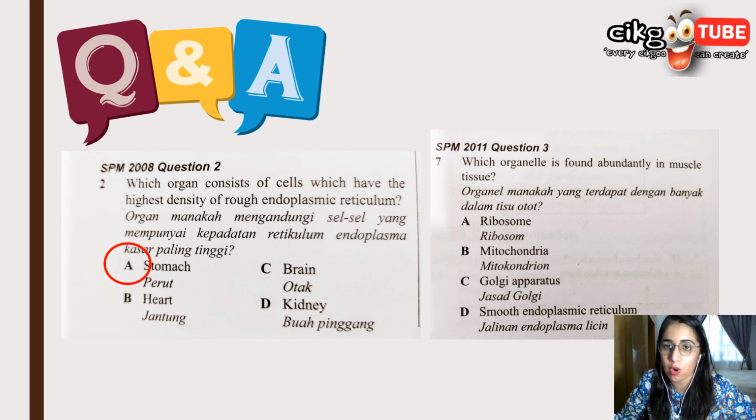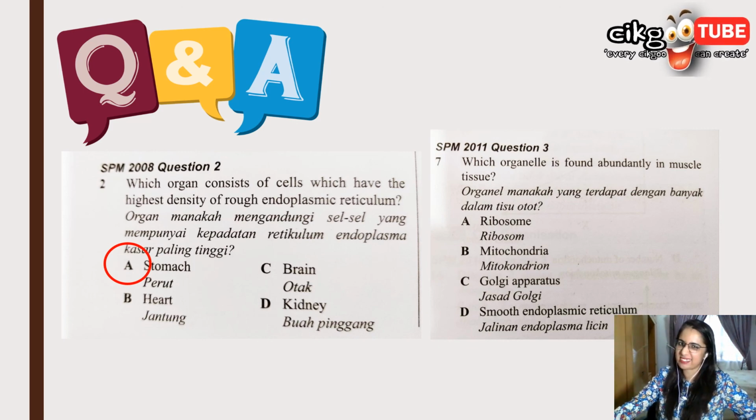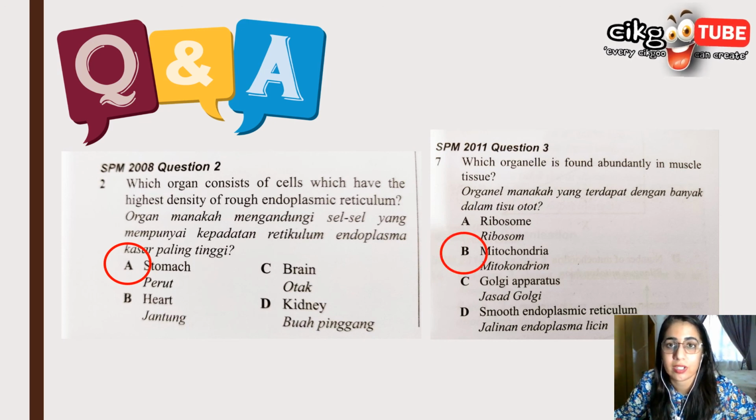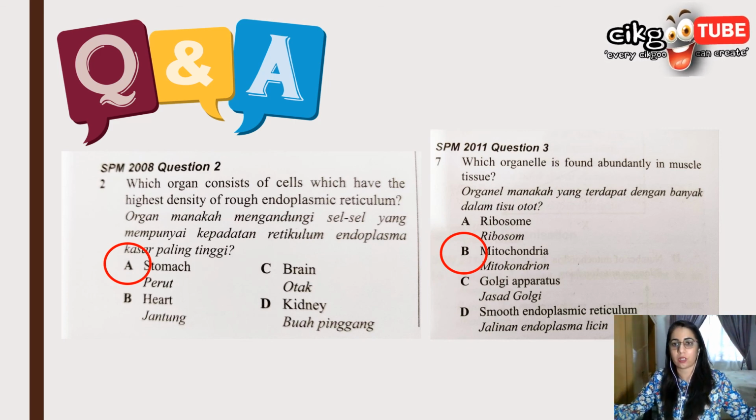Next, which organelle is found abundantly in muscle tissue? Very easy, muscle. So it is mitochondria, which is specialized in supplying energy, in the form of ATP molecules, to the muscle cells for contraction.